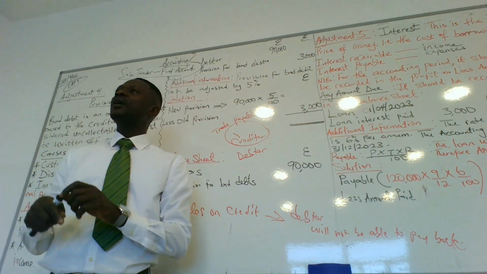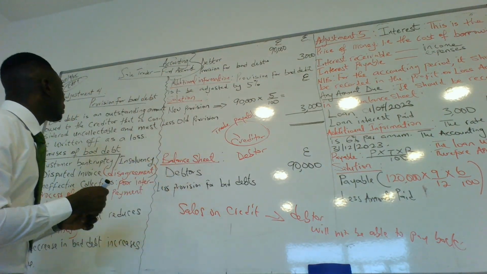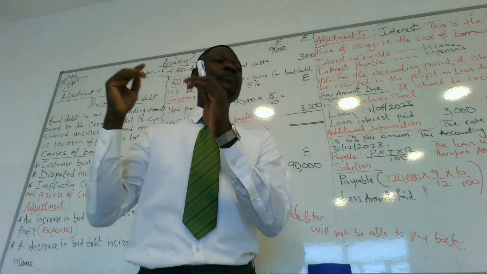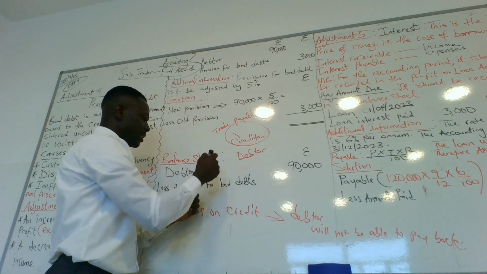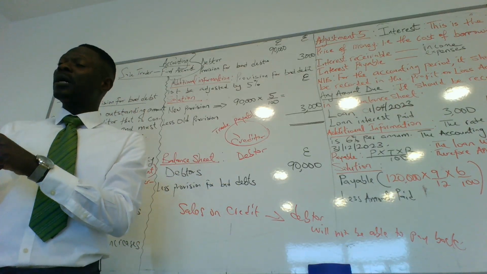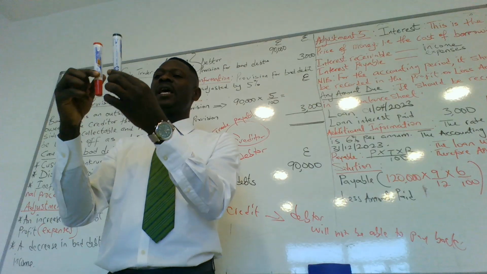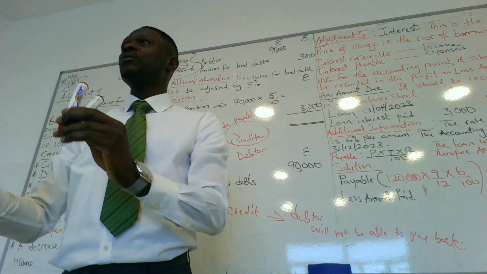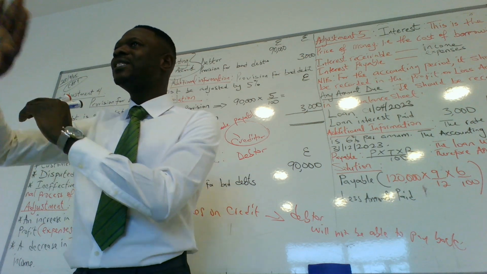So before you came in, we were talking about provision for bad debt. There's provision for bad debt because certain businesses sold to certain customers on credit. And when we talk about credit, it simply means I'm buying from you right now, but I am not going to pay you now. I'm going to pay you at a later date. That is credit.